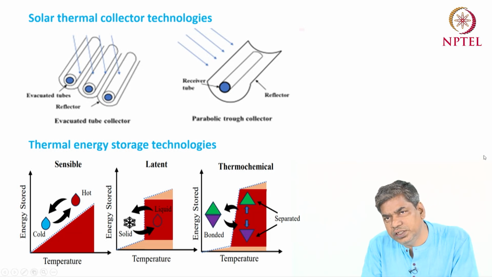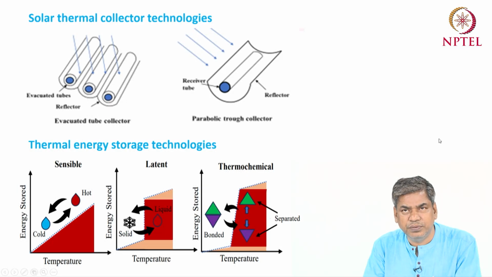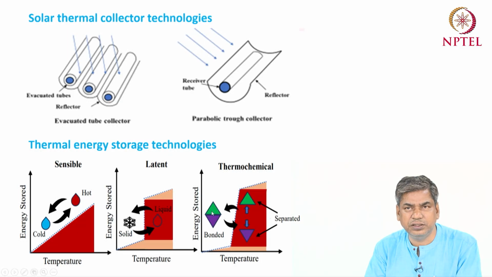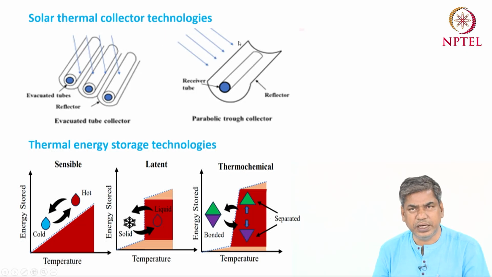But in case of the ejector evaporation system, the temperature required in the generator is approximately 100 degrees centigrade, or 100 to 150 degrees centigrade. Even below 100, up to 90 degrees centigrade, the system can operate. Maybe 100 degrees plus minus 10 degrees centigrade is the general temperature, or above that temperature is required for this application. So the temperature required for the generator is approximately more than 90 degrees centigrade.